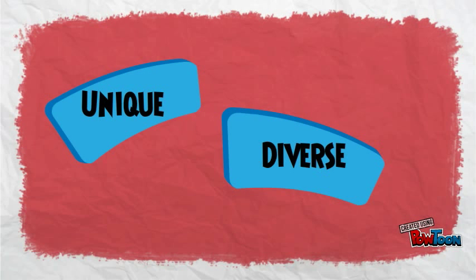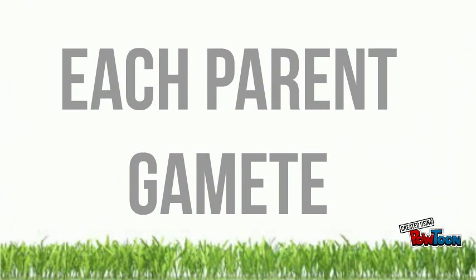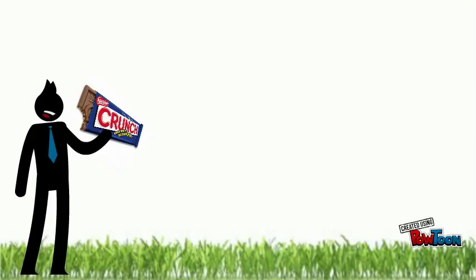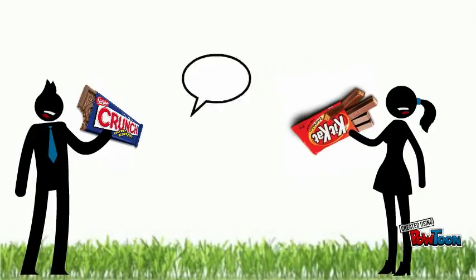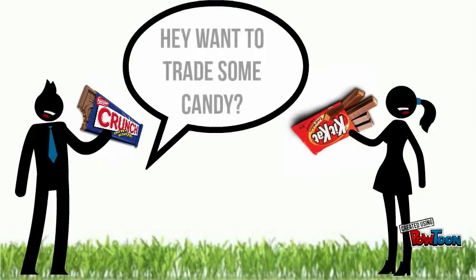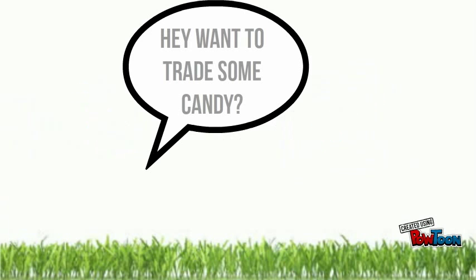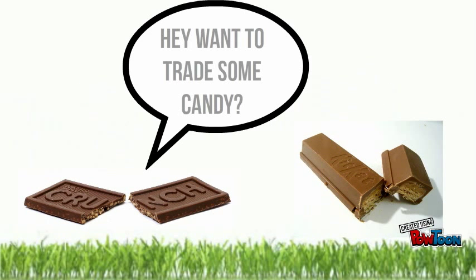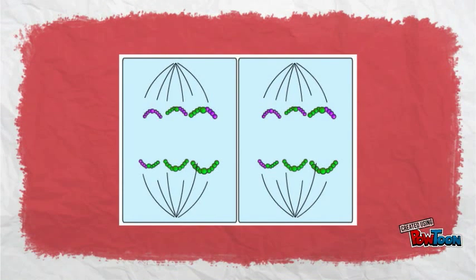Crossing over can be thought of in regards to candy bars. Say that you have a Crunch bar, and your friend has a Kit Kat bar. You both want a little bit of each other's candy bars, so you both break off equal portions from the end of each candy bar, and exchange. The pieces closer to the end of the candy bars are more likely to be exchanged, as genes work the same way. Once crossing over has taken place, the chromosomes separate to 2 separate poles by spindle fibers.